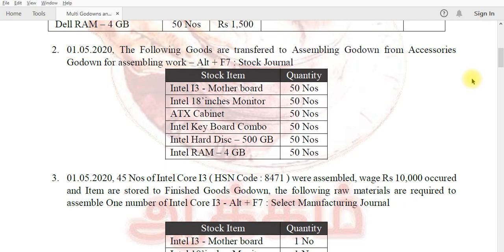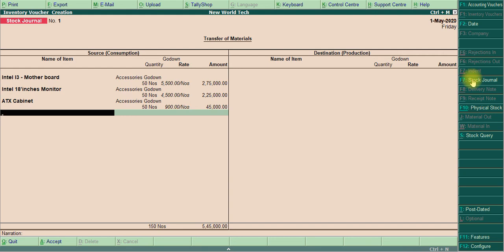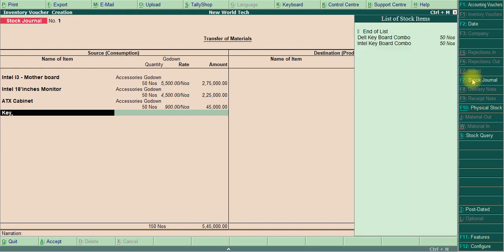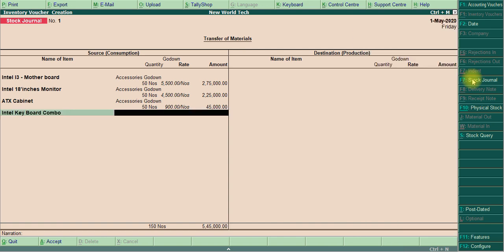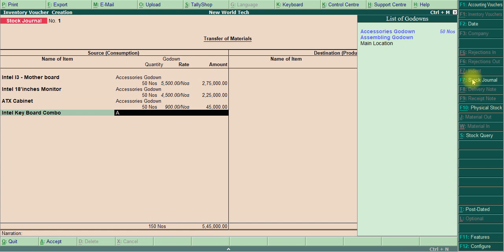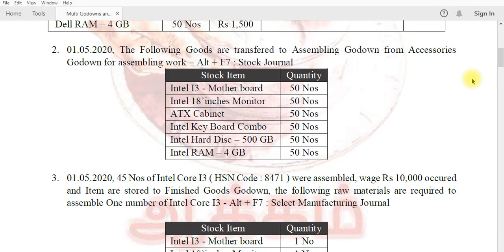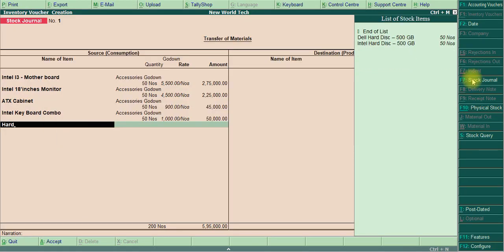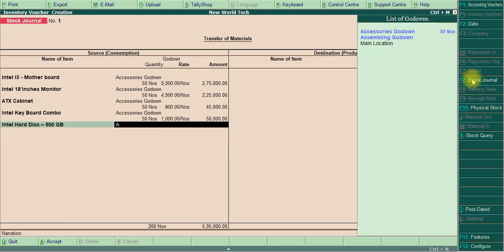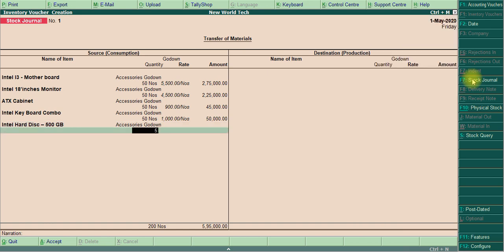Then keyboard, Intel keyboard, accessories godown, 50 numbers. Then hard disk, accessories godown, 50 numbers.